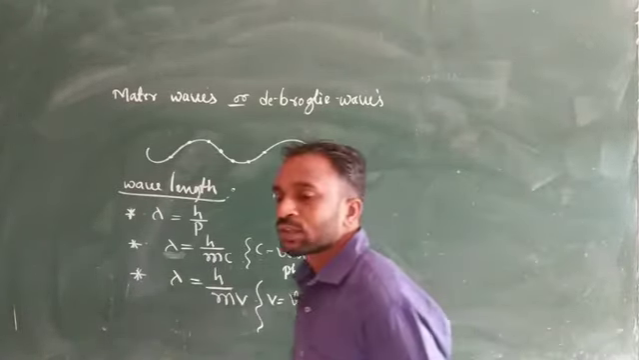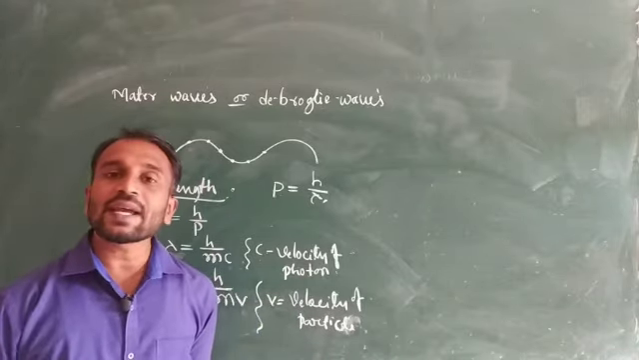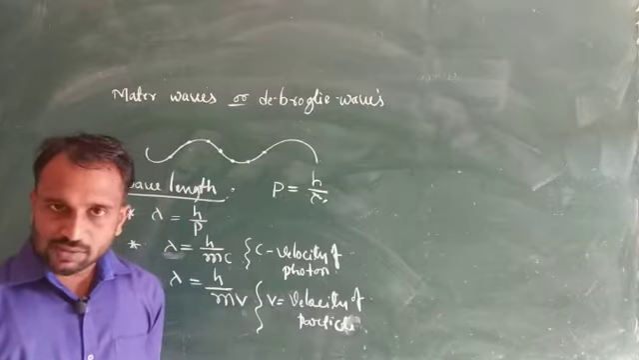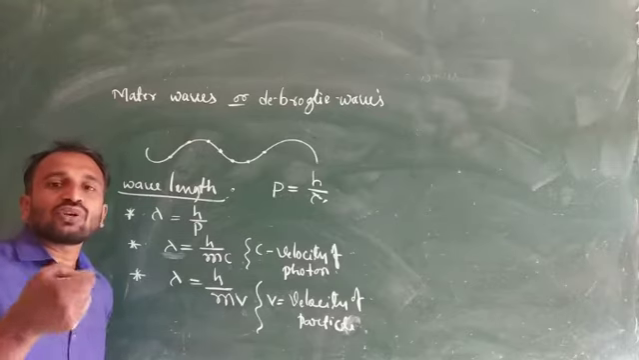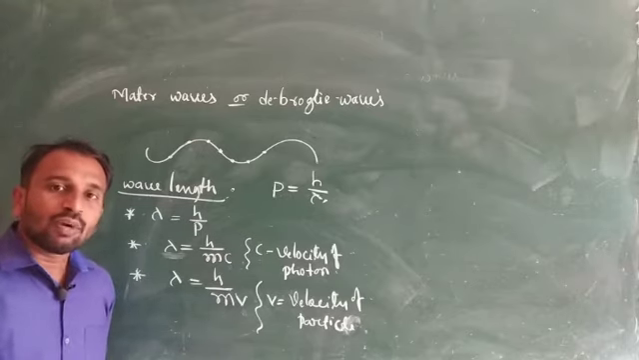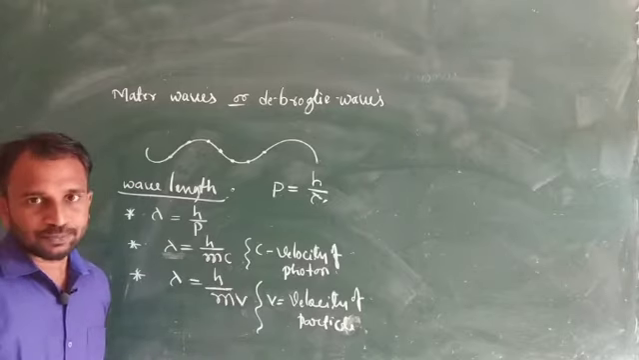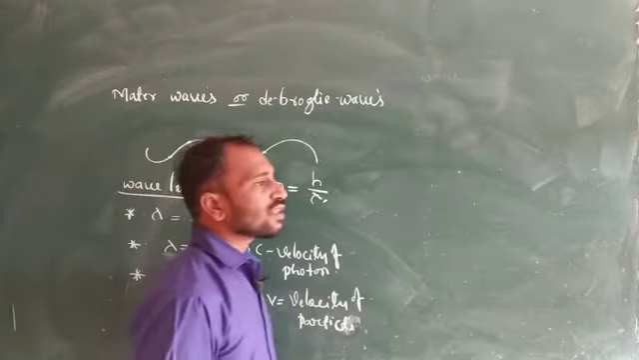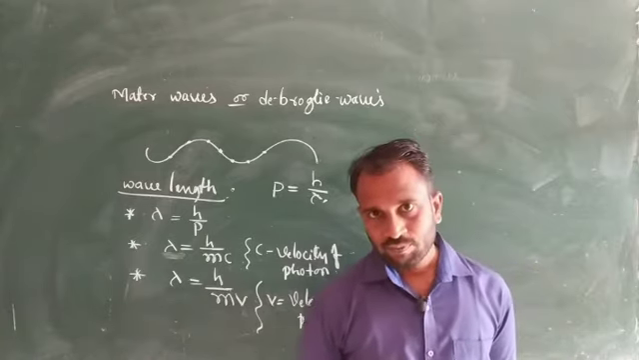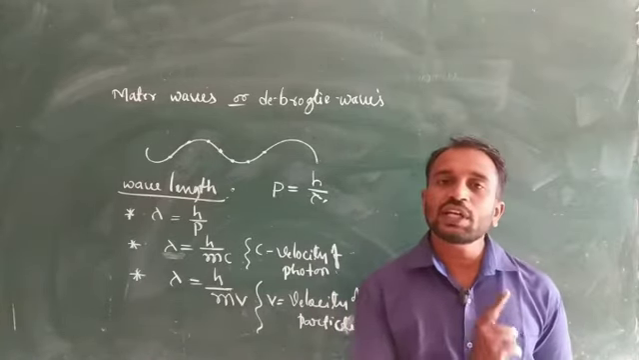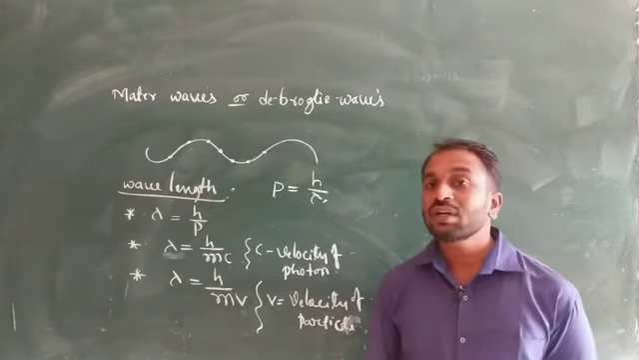Okay, suppose we want to calculate this wavelength value in case of kinetic energy. It means whenever the particle has a particular velocity, it has a particular kinetic energy. By using kinetic energy, we want to calculate de Broglie's wavelength. For this reason, first we need to know the relation between kinetic energy and momentum. If you know that relation, then we can easily calculate the de Broglie wavelength.